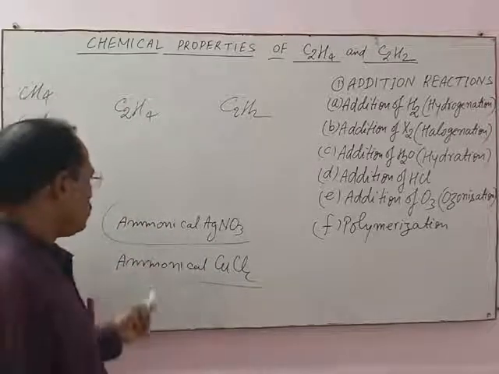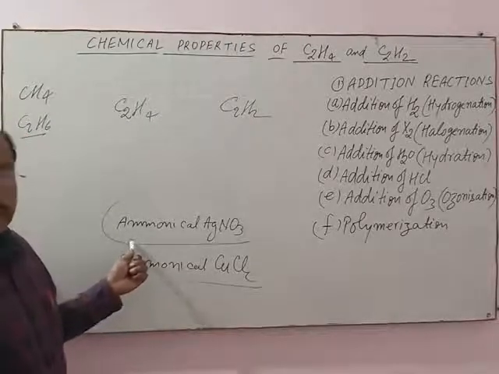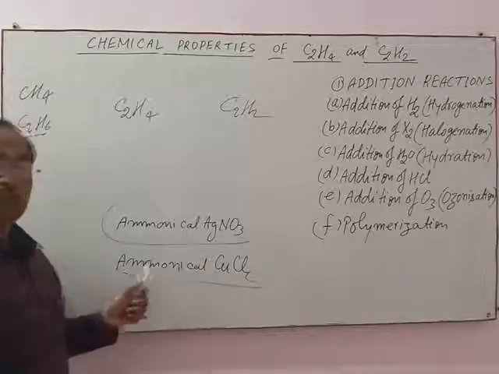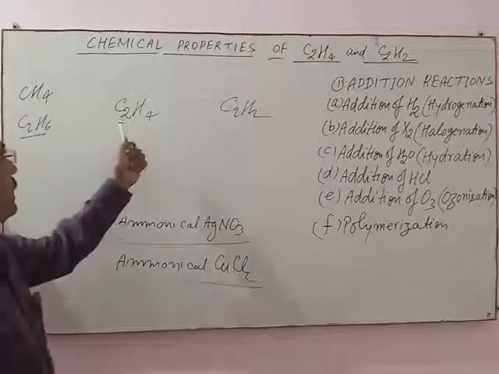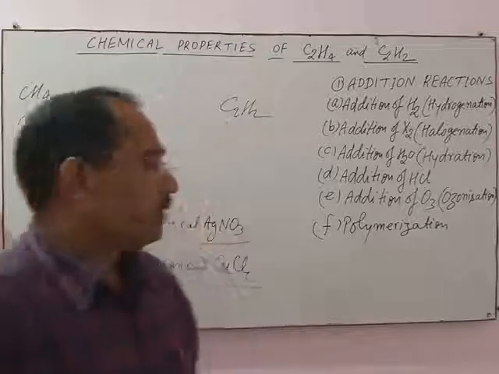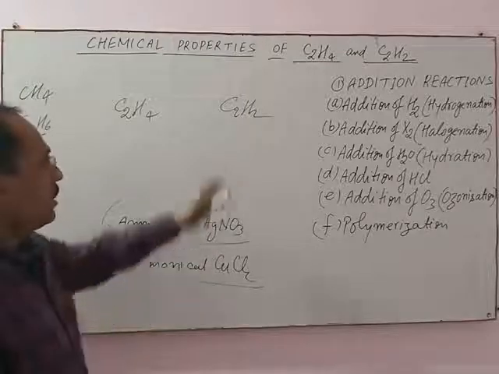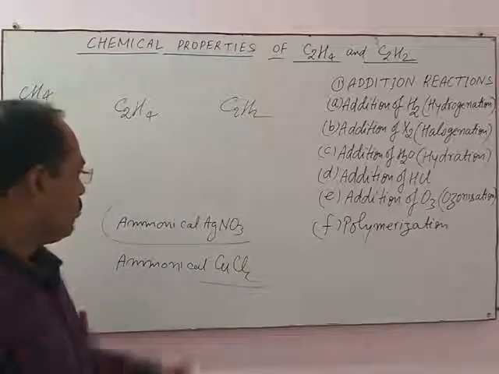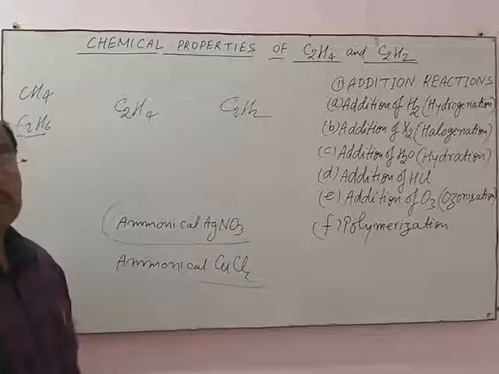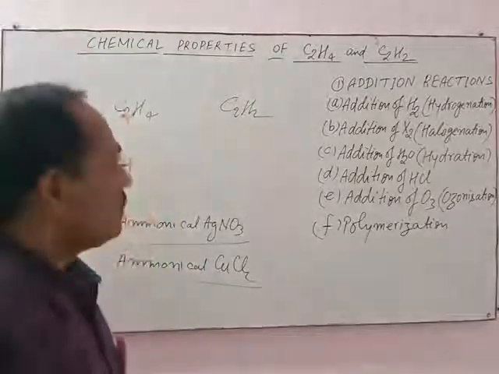So with the help of these two chemical tests, the Tollens reagent test and the ammoniacal cuprous chloride test, we can distinguish between ethene and ethyne. Ethene gives no reaction with these reagents, but acetylene forms a white precipitate with Tollens reagent and a red precipitate with ammoniacal cuprous chloride solution. This is all about organic chemistry,